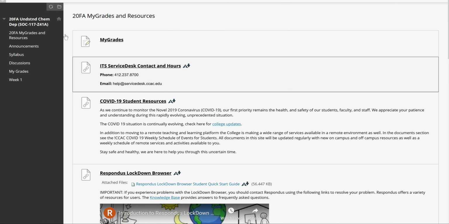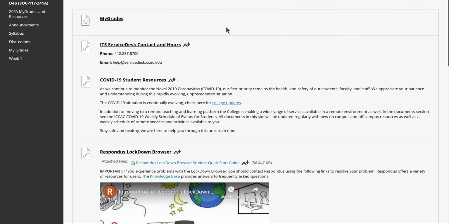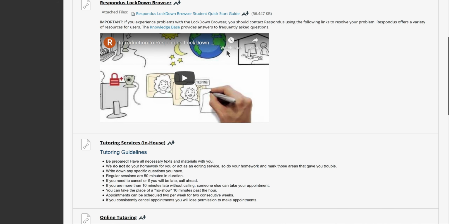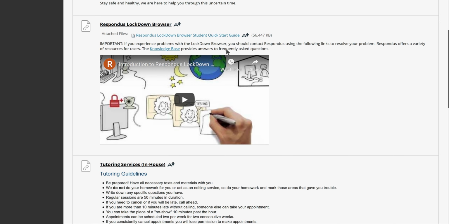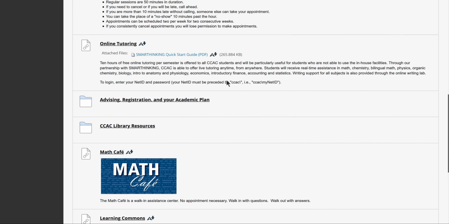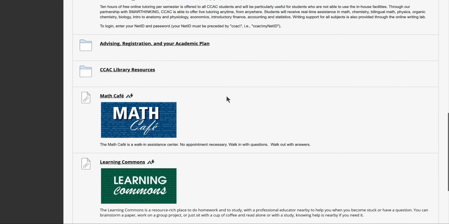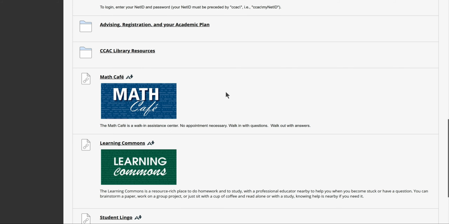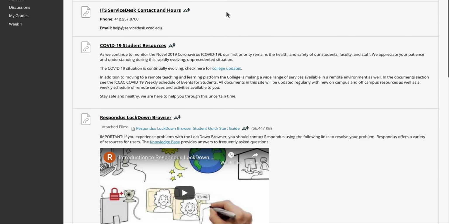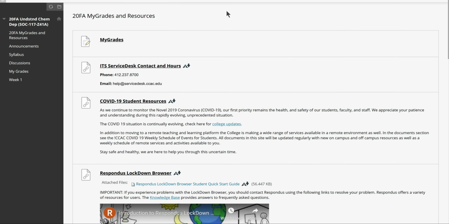You can see ITS service desk if you have issues, your COVID student resources. You don't need the Respondus lockdown browser, but maybe you do for another course. Tutoring, online tutoring, advising, Math Cafe, Learning Commons, everything you pretty much need, even career services, help with Blackboard. So anything you pretty much need, you should be able to first look there and get some help.